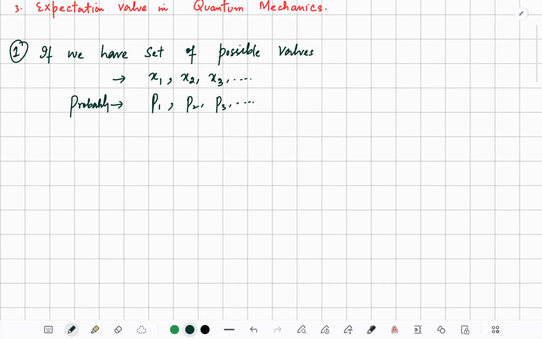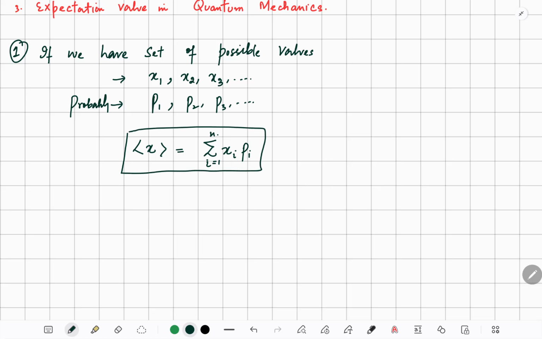Then the definition says the expectation value of x is given by the summation over i, starting from 1, of xi pi, where i runs from 1 up to n. So this is the definition.